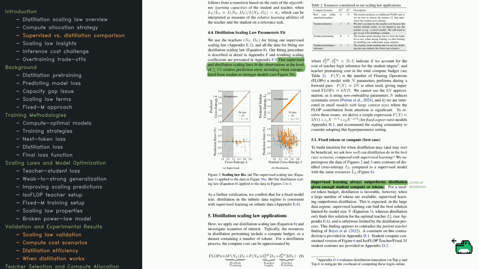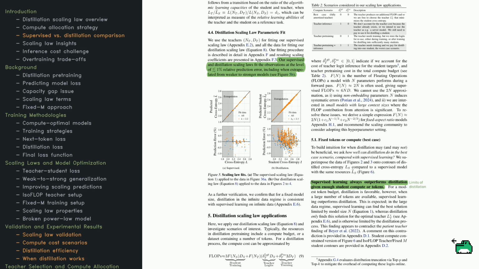Then there's the matter of total floating point operations, or flops. We'll call them flops from here on out. The paper introduces an equation for how to tally up the flops needed for the whole distillation process, covering student training, teacher inference, and teacher pre-training. One subtlety is that standard flop estimates assume all parameters matter equally, which isn't true when context sizes get huge. A correction factor is added to improve accuracy.